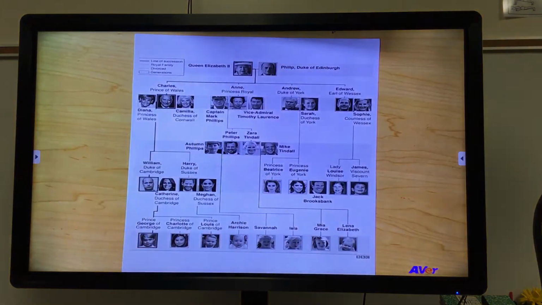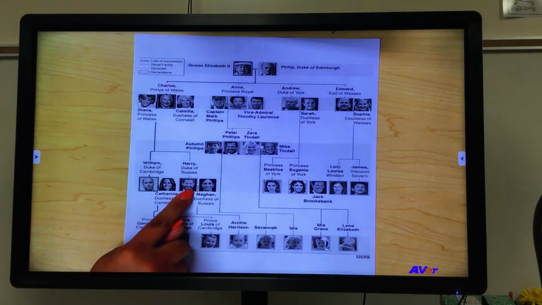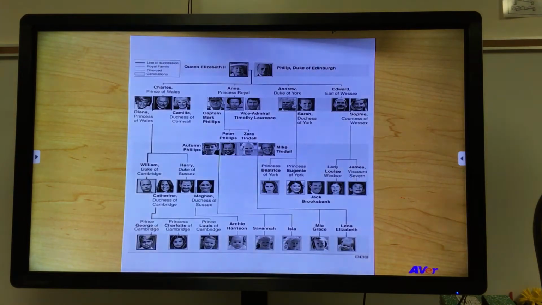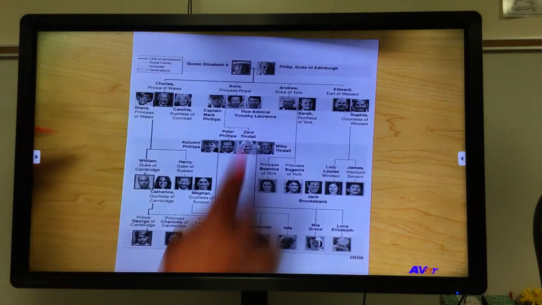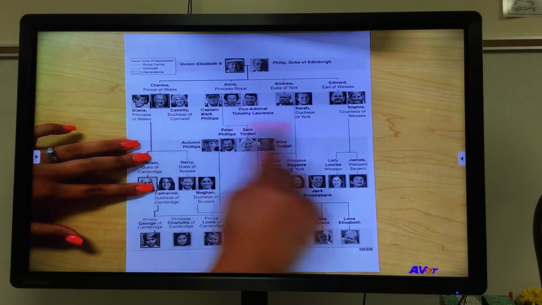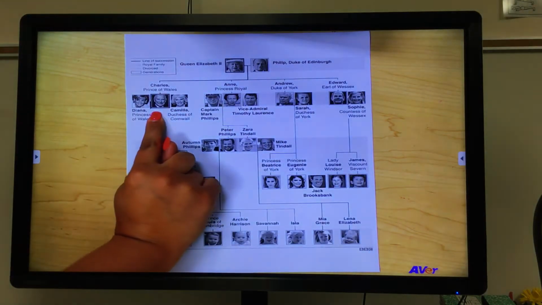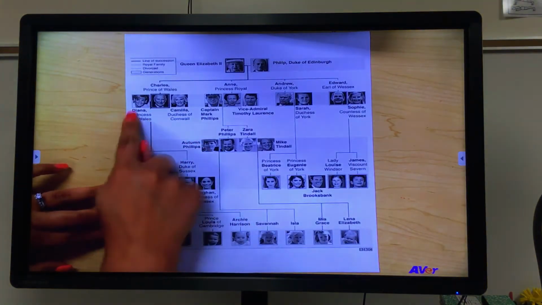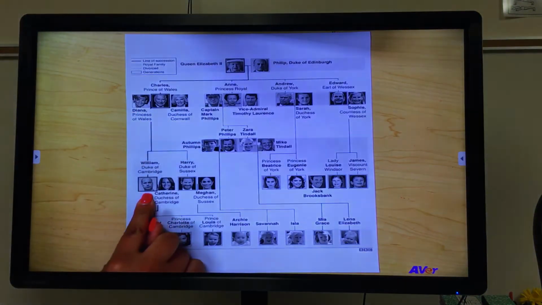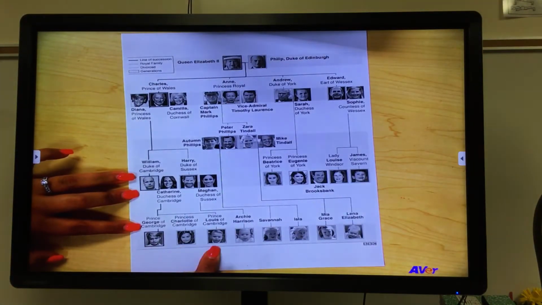And so in the news right now, there's a lot of talk about Prince Harry and how he left the throne. So let me show you how he would have taken the throne had he had the chance. Right now, Queen Elizabeth's firstborn son, so it goes in progression. We got firstborn, secondborn, thirdborn, fourthborn. The firstborn son is Prince Charles, and he is the first in line to the throne. And then his son, him and Princess Diana's son, Prince William, is the second in line to the throne. And then it goes to his kids, third in line, fourth in line, fifth in line.